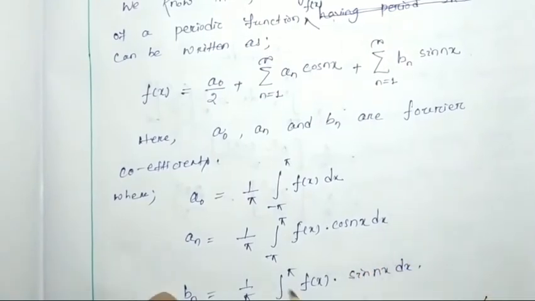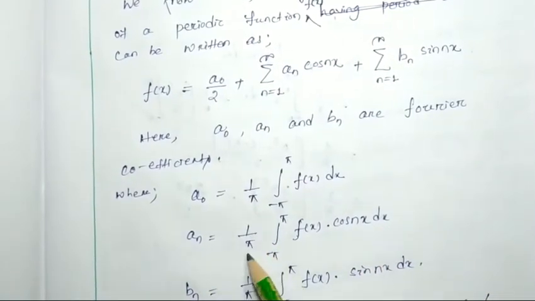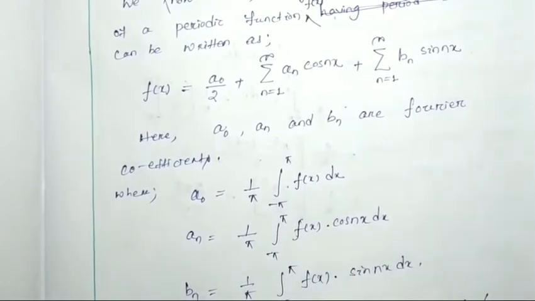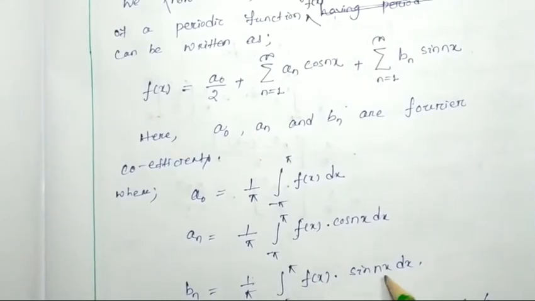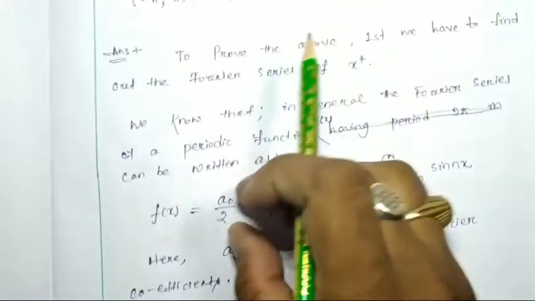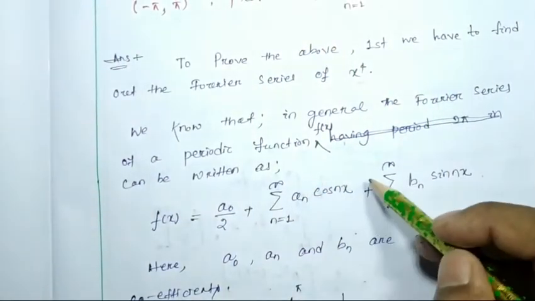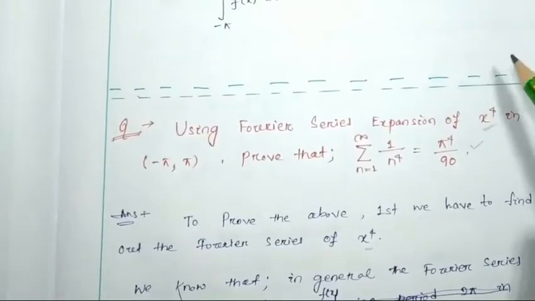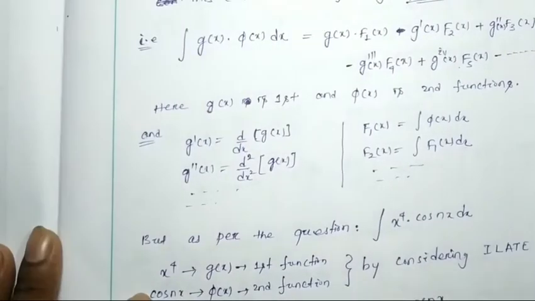Sorry. an will be equal to 1 by pi times the integral from minus pi to pi of f(x) cos nx dx. bn will be equal to 1 by pi times the integral from minus pi to pi of f(x) sin nx dx. So after getting these values, if we put them here, then we can get the required Fourier series of x to the power 4. Now we have to find them one by one.